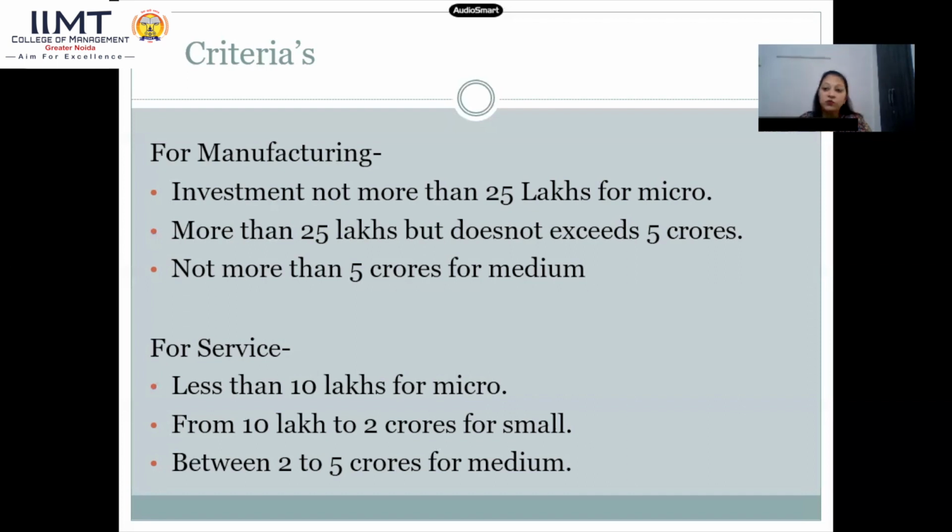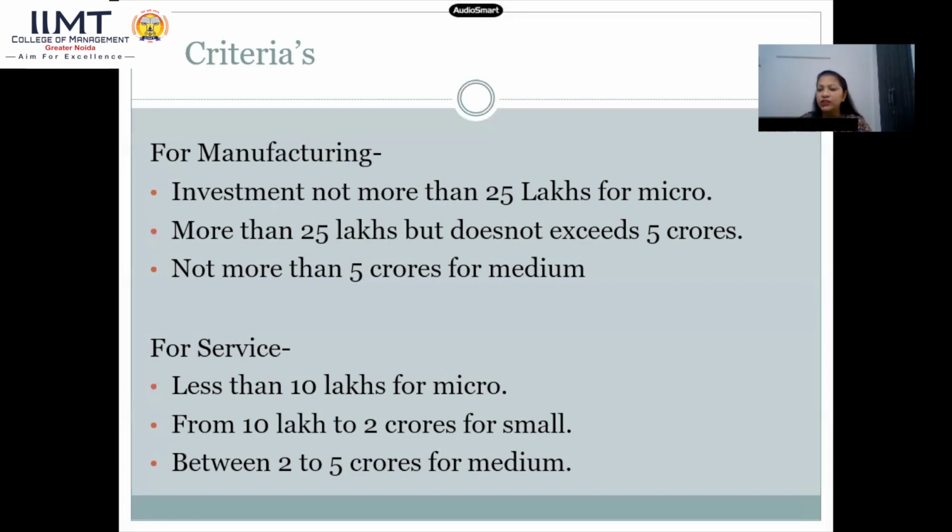MSMEs are also service providers. They are providing some services and they are getting in return some sort of income or profit they are generating. For that, the investment limit is 10 lakhs or less, then that enterprise is considered as micro. If it is somewhere between 10 lakh to 2 crores, then it is considered a small enterprise. And between 2 to 5 crores are considered as medium enterprises.